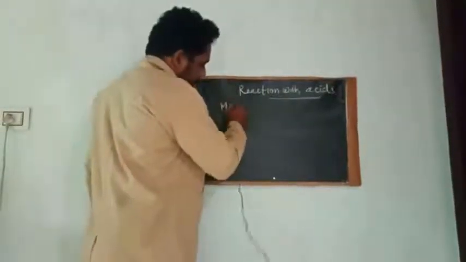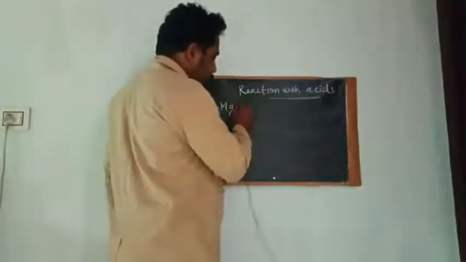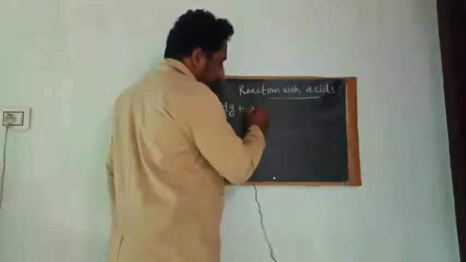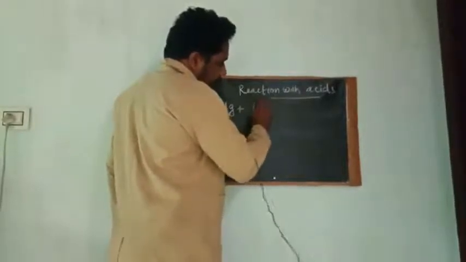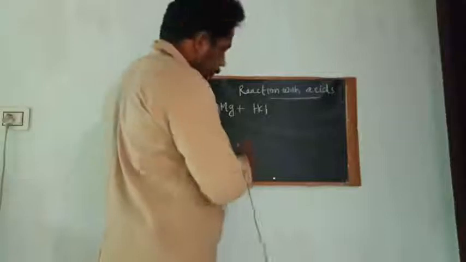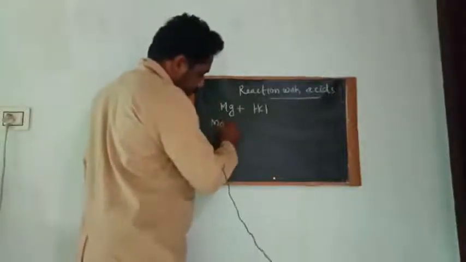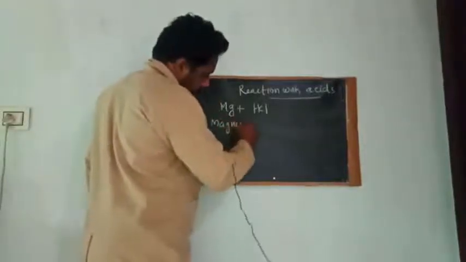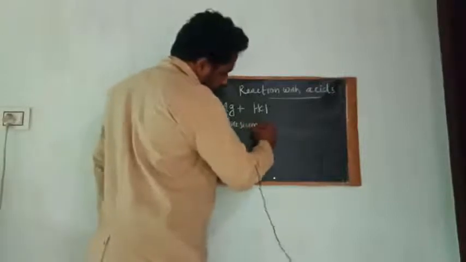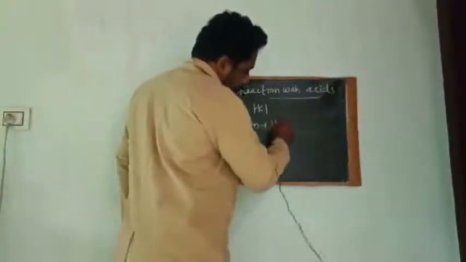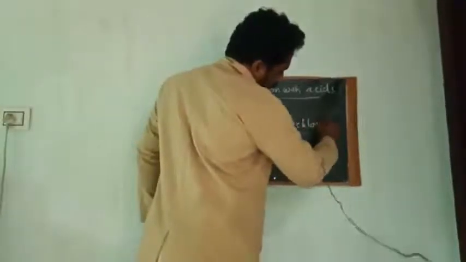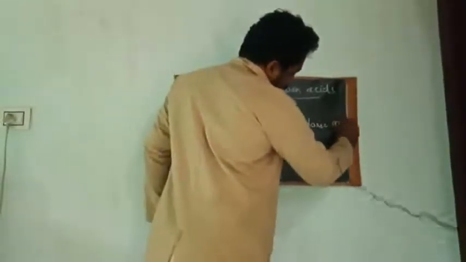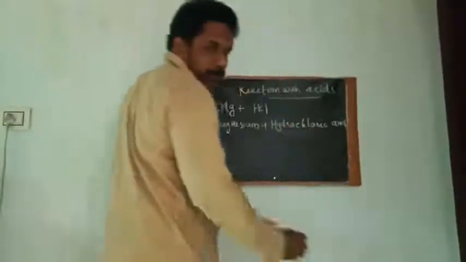For example, if you have a piece of magnesium metal with you and you are adding it into dilute HCl, hydrochloric acid solution. What product is formed?